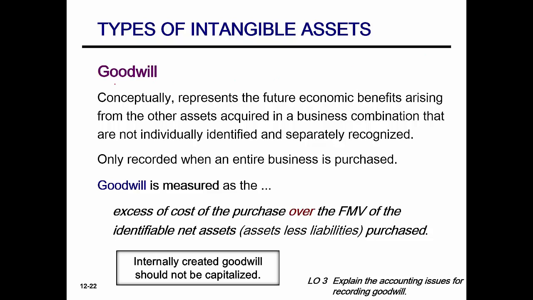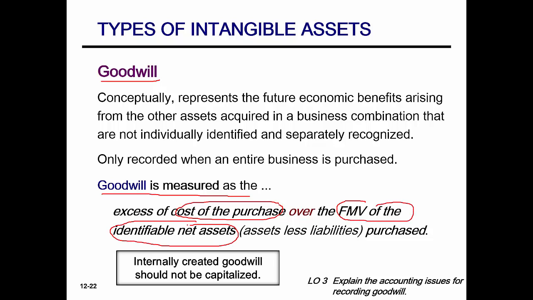Okay, let's continue to talk about goodwill, and we're going to work on some examples. As a reminder, goodwill is measured as the excess of the cost of the purchase over the fair market value of the identifiable net assets. What are net assets, by the way? Those are assets minus liabilities. So goodwill is measured as the cost of the purchase over the fair market value of the identifiable net